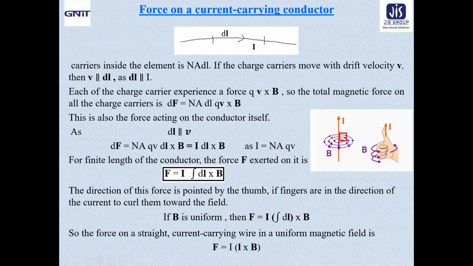And for a straight wire, the expression is F equal to I L cross B.